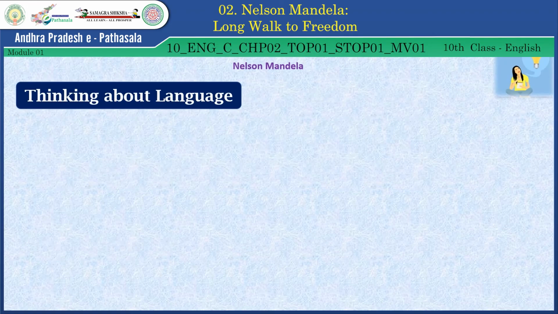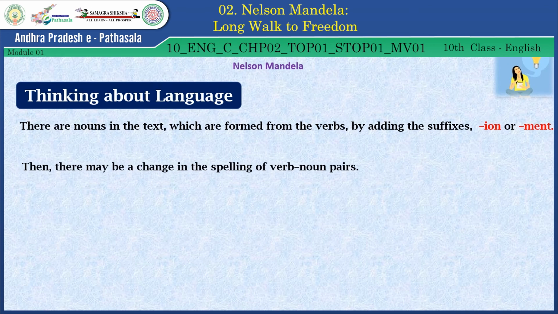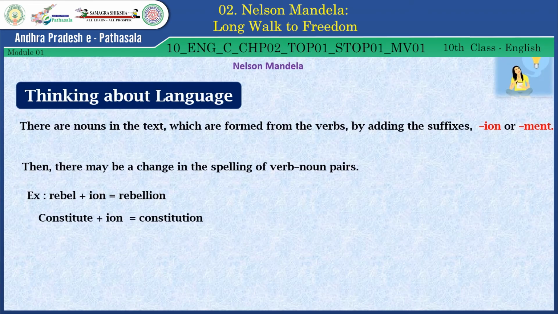Thinking about language. There are nouns in the text which are formed from the verbs by adding the suffixes ION or MENT. Then there may be a change in the spelling of verb-noun pairs. See the examples. Rebel plus ion, rebellion. Constitute plus ION, constitution. Subtract plus ION, subtraction. Collect plus ION, collection.